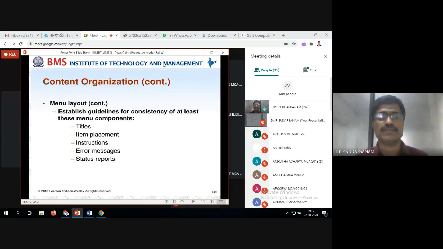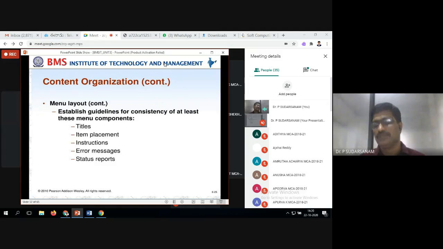So items placement, instructions, error messages, status report. So these are all the things to be in the menu layout. Titles, you know that. Items placement: where you want to place it. What are the instructions you want to give it? Suppose if you are getting the error messages, what should be done?